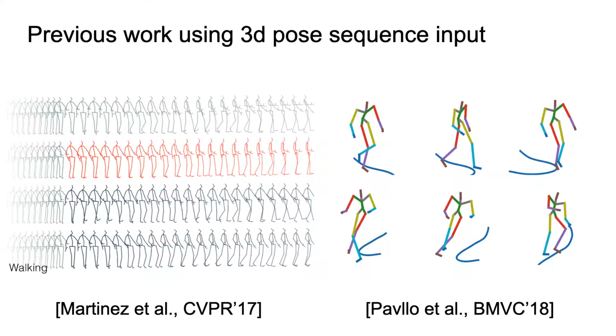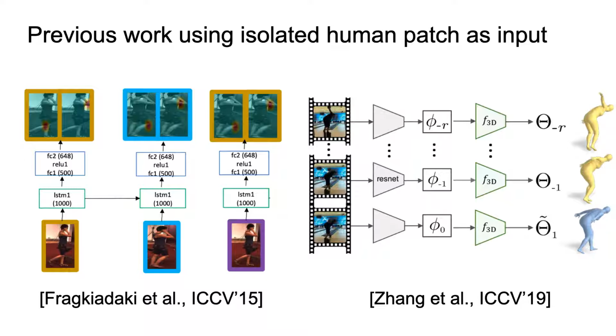Most previous work on future 3D human motion prediction uses only 3D pose history as input. Since these methods completely ignore the image context, the predicted human motion may not be physically feasible in the environment, such as walking through the wall. Some previous work used the cropped human patch to guide the future motion prediction, but does not pay attention to the background image or the global scene context. Given this limitation, the predictions tend to be short-term and local in space, that is, walking in the same spot